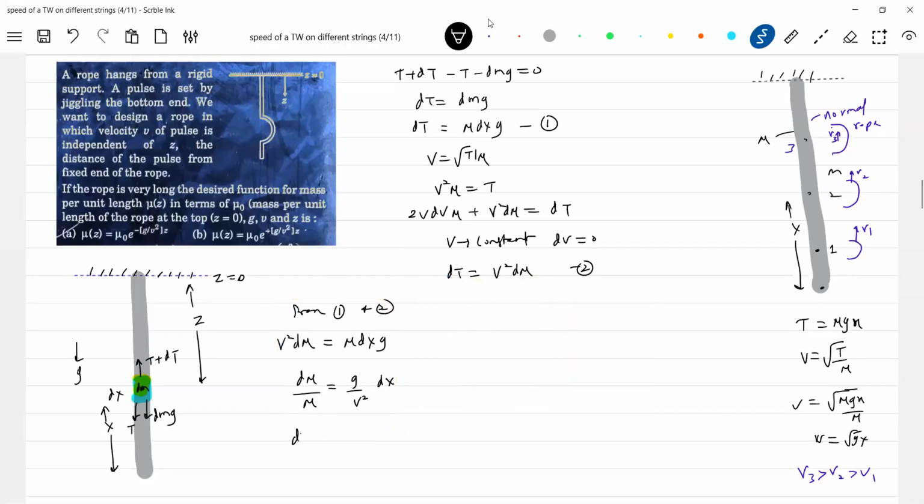Let me do this one. Why negative sign? Because we are measuring x, x equal to 0 is this one now. The z will measure opposite to that. So therefore it should be negative sign. So now the limits will be